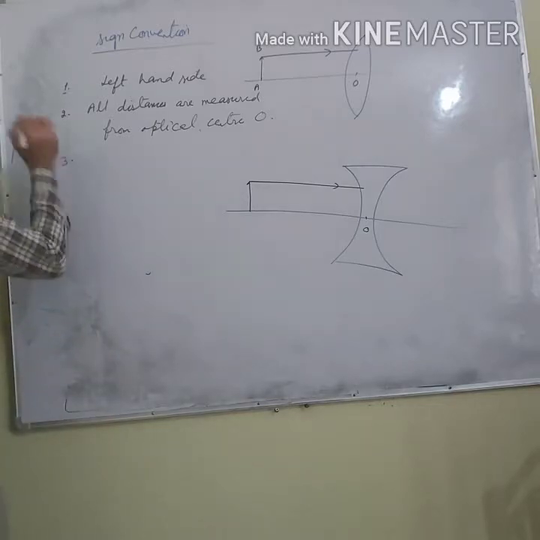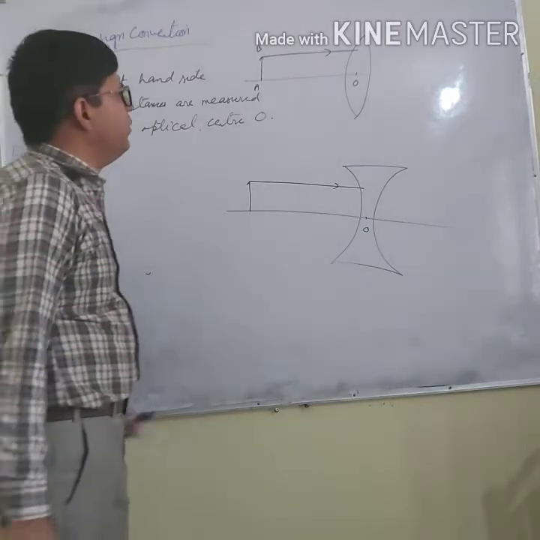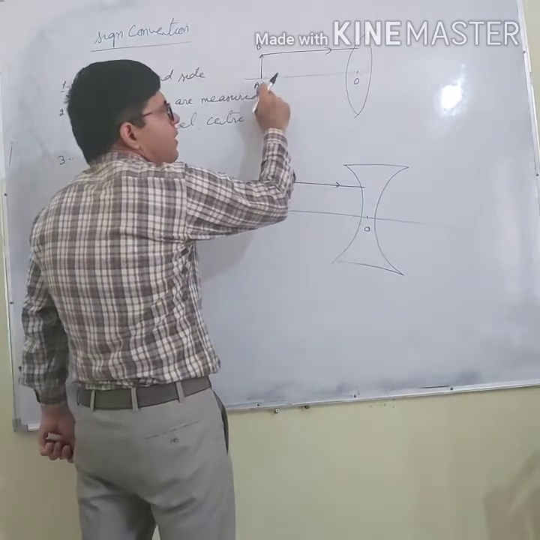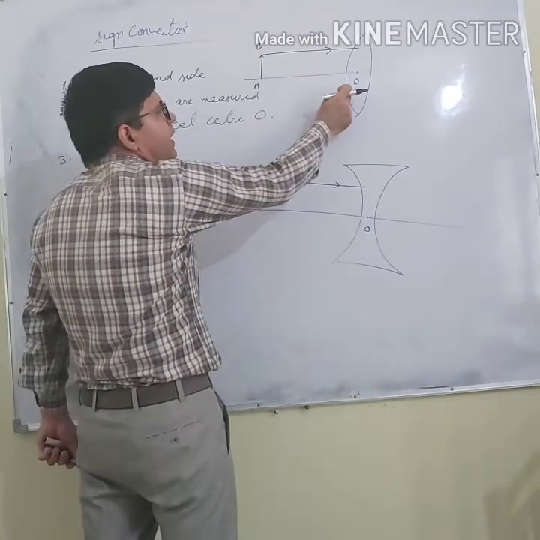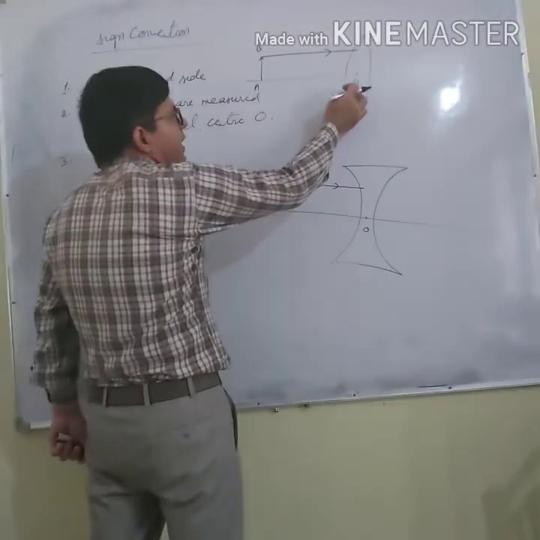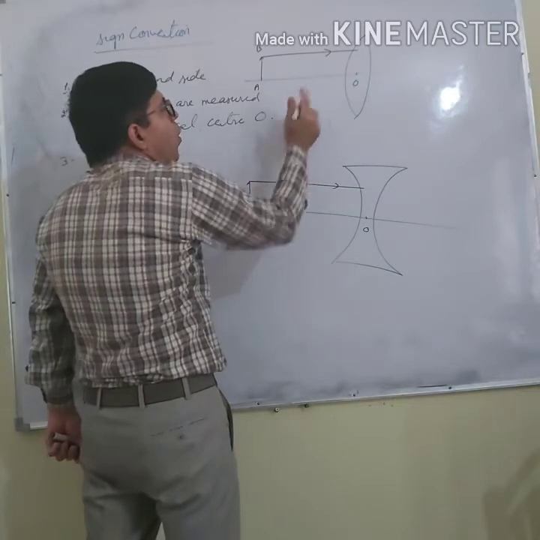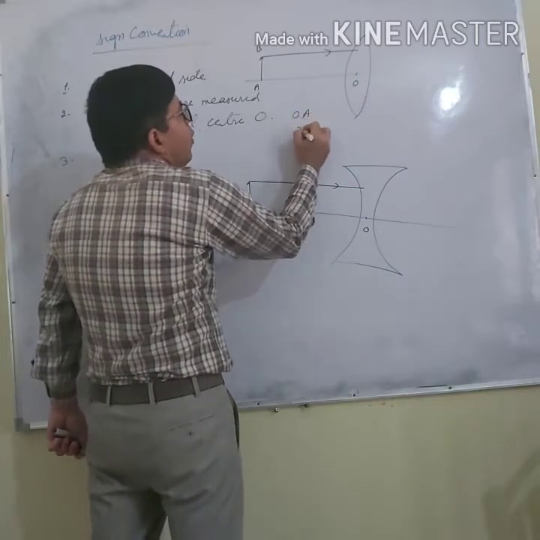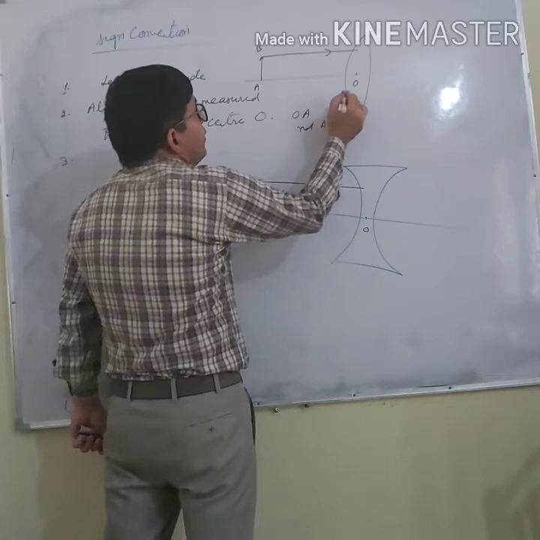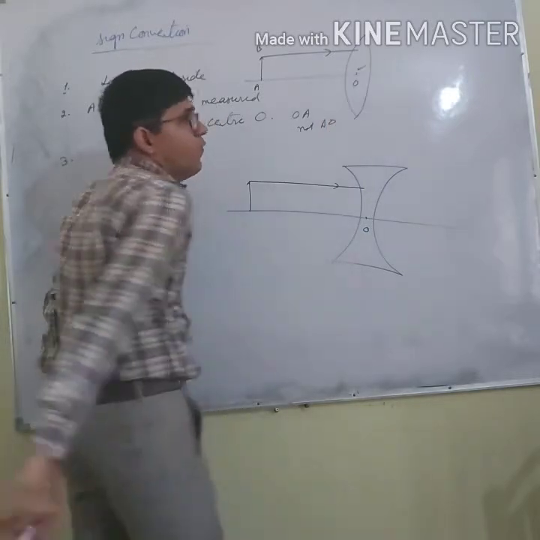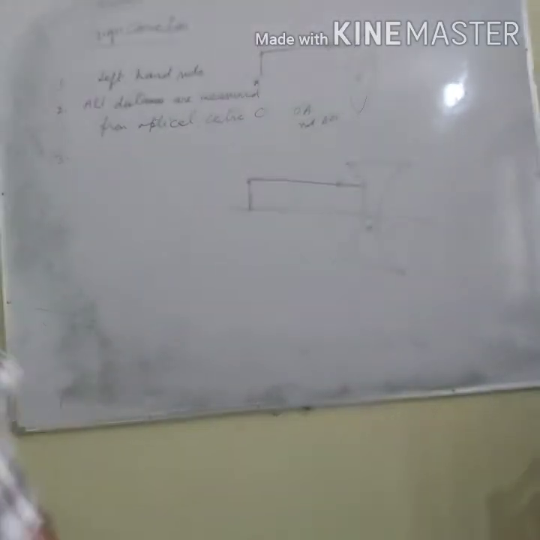And what is the third point? What is the meaning of the second point? If I want to say the distance between the object and the optical center or the lens, it will be OA, not AO, because I have to measure all distances from here, right?